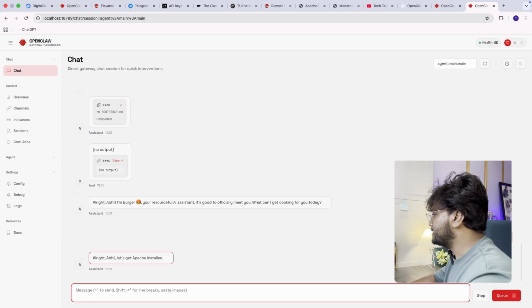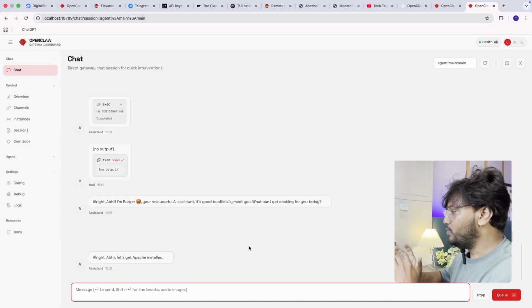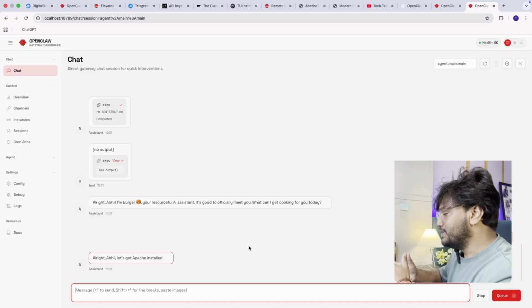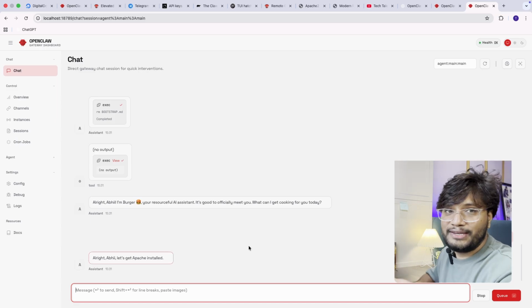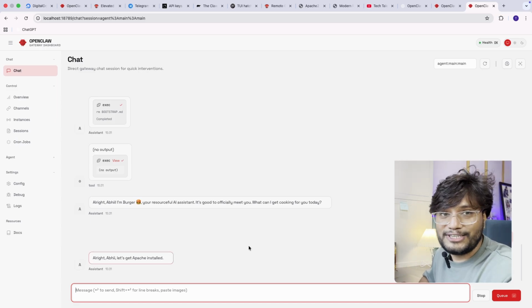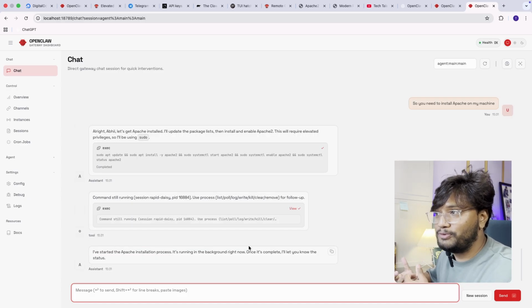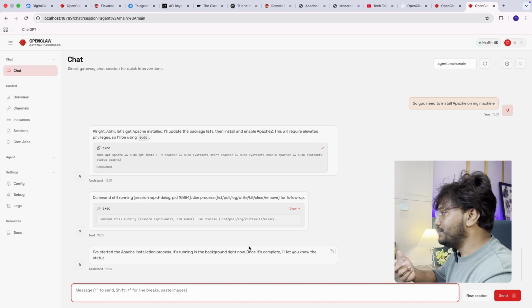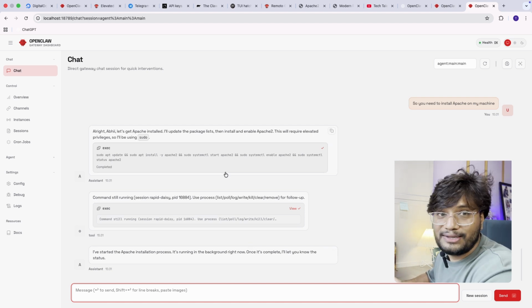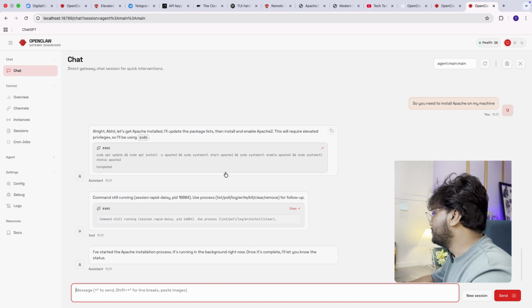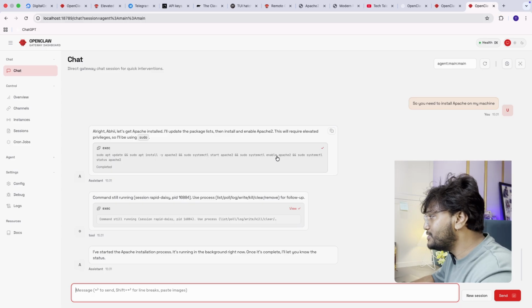All right, Abhi, let's get Apache installed. Now, my AI agent is doing whatever I did manually: sudo apt-get install apache2, and then there will be configurations, exposing of the port, and necessary permissions. But this time my AI agent is going to do it on my behalf. Let's see: sudo apt install apache2, sudo systemctl start apache2, sudo systemctl enable apache2.